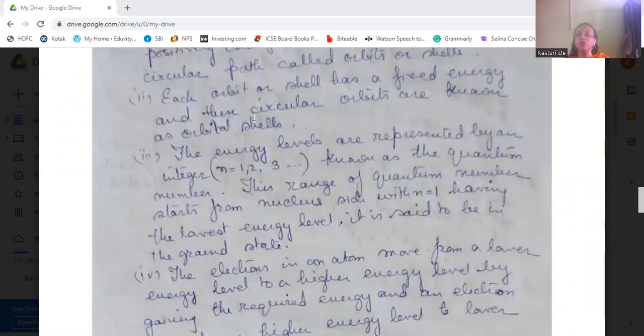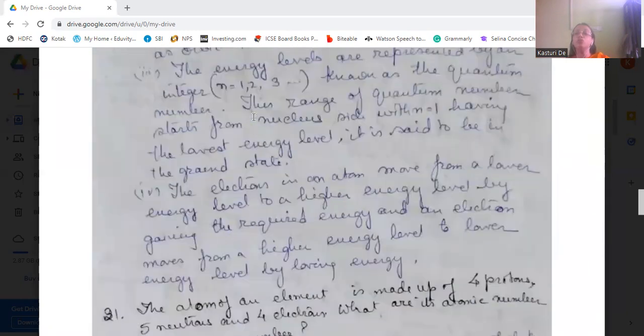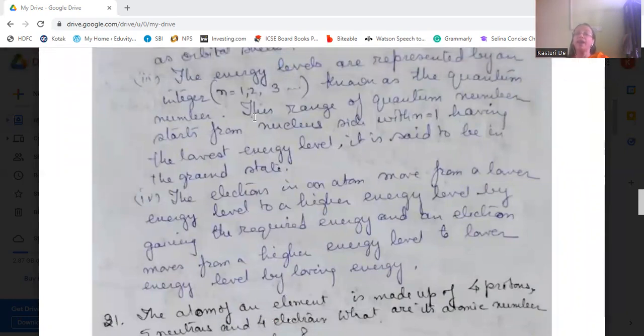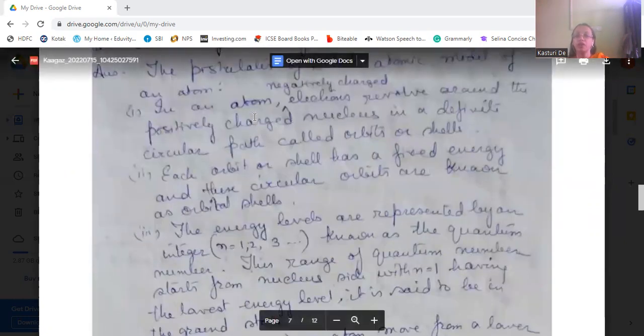They start from the nucleus side, with n equal to 1 having the lowest energy level, said to be the ground state. An electron moves from a lower energy level to a higher one by gaining the required energy, and from a higher to a lower level by losing energy. So what are the postulates?